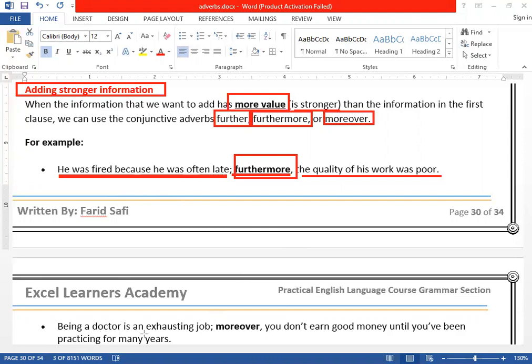Being a doctor is an exhausting job. Moreover, you don't earn good money until you have been practicing for many years. So that's why we have used "moreover", and the second one is "furthermore". Clear? This one.